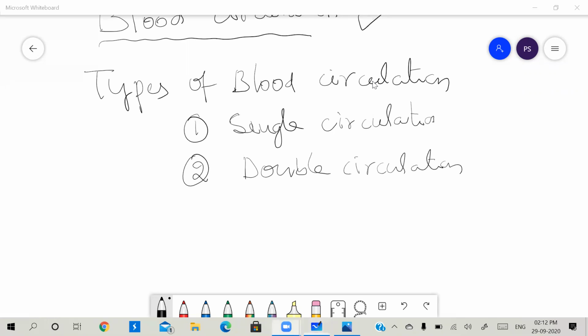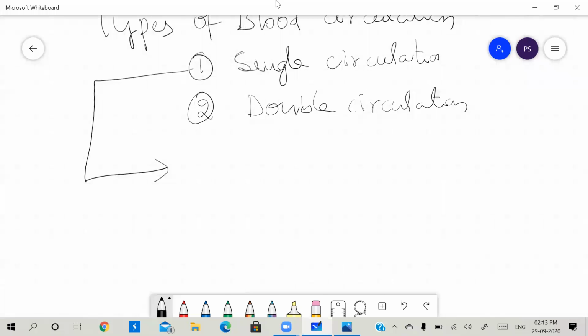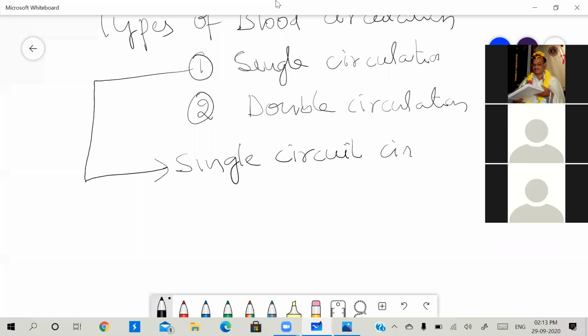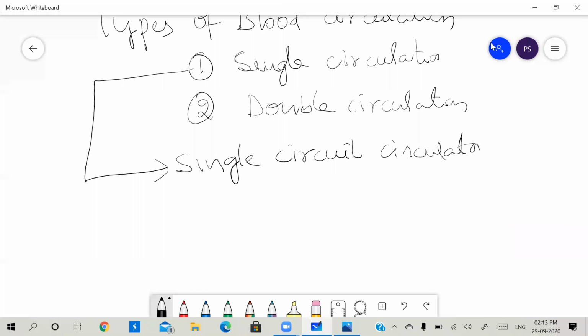Right. So here we have to know what is single circulation and what is double circulation. Single circulation is also called the single circuit circulatory system.